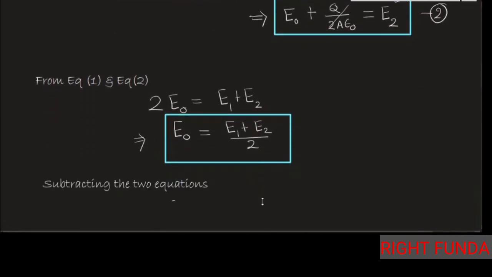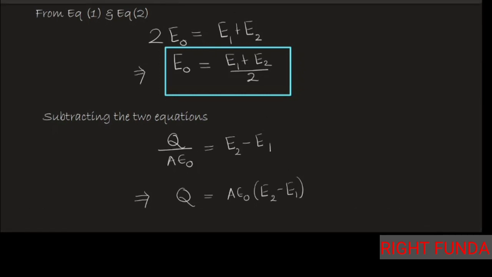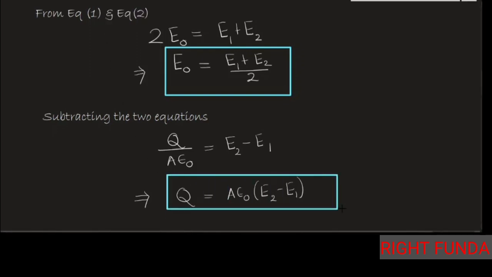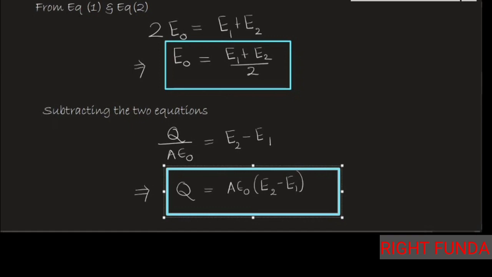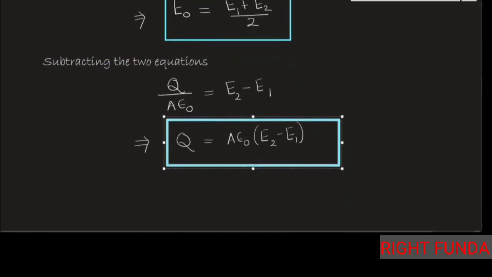So subtracting, I got q by a epsilon naught is equal to E2 minus E1. I can simplify and get the result q is equal to a epsilon naught into (E2 minus E1). So the two quantities that were not known to me, I obtained: E naught and q.